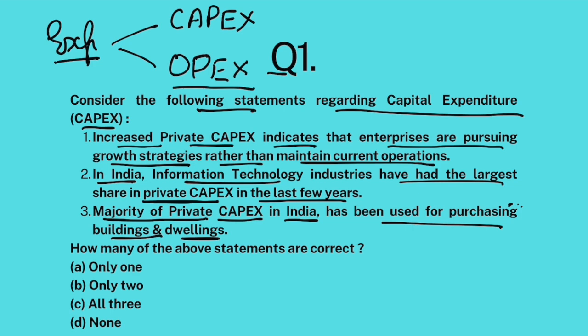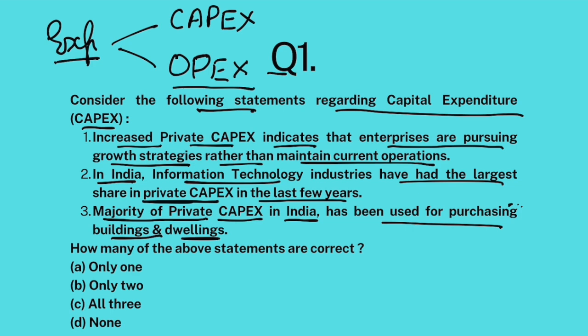But if a company wants to expand further, expand its business operations, expand its volume of production, then it will spend money on basically buying more buildings for more office spaces, buying new factories, constructing new factories, buying new machinery, plant, factory plant basically.